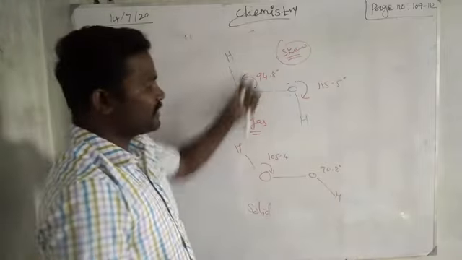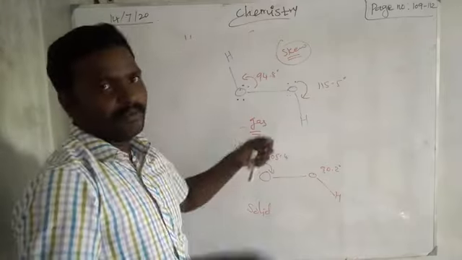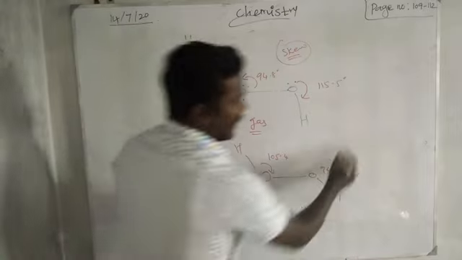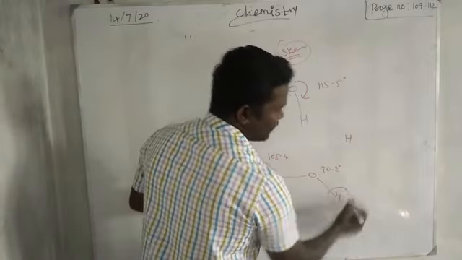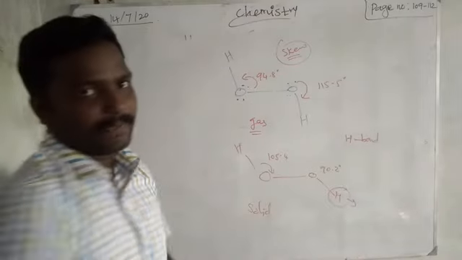So why this change in the angle? In the gaseous state there is some repulsion, in the solid state it has some other angle, because of hydrogen bonding the bond angle difference happens, right?